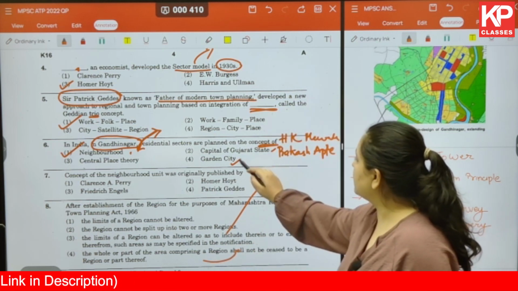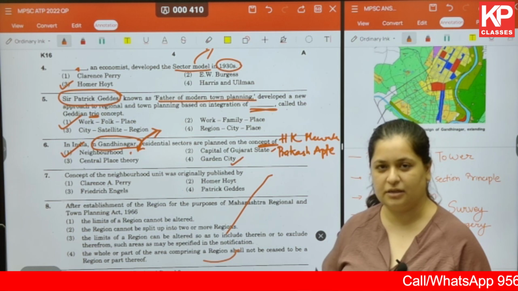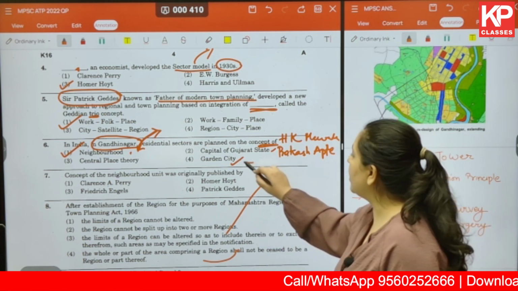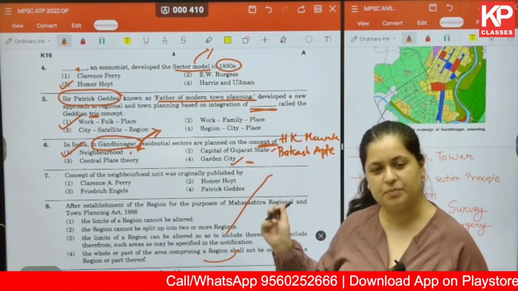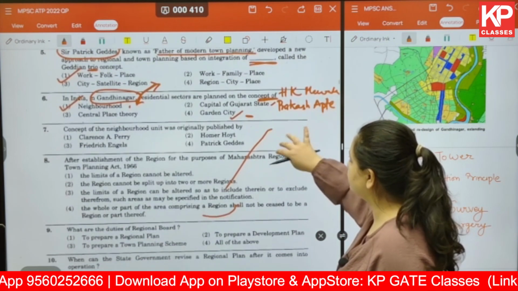The next thing is garden city. Who gave the concept of garden city? Please type it in the comment section. And if you know any city that is designed on this particular concept, please let us know that as well.